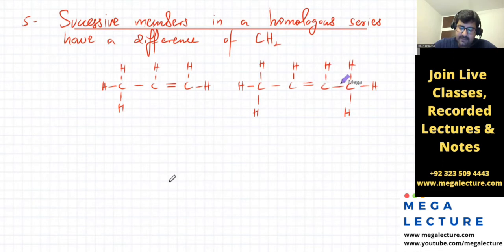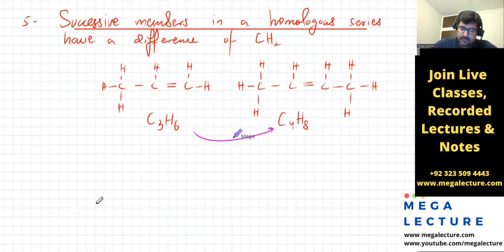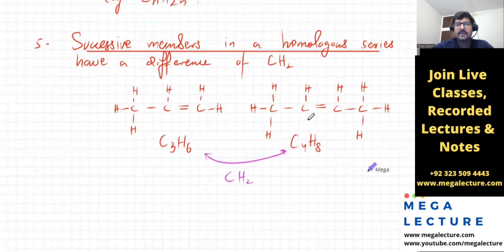Why do they differ by CH2? This one, according to the formula, is 3 carbons and 6 hydrogens, C3H6. This one is 4 carbon atoms. You can count the hydrogens, but there's going to be 8 hydrogens, CnH2n. Okay. So what is the difference between the formulas? कि एक carbon का फर्क है, and there is a difference of 2 hydrogens. यहाँ पे there were 6 hydrogens, over here there are 8 hydrogens. So that is what is meant by the last one.